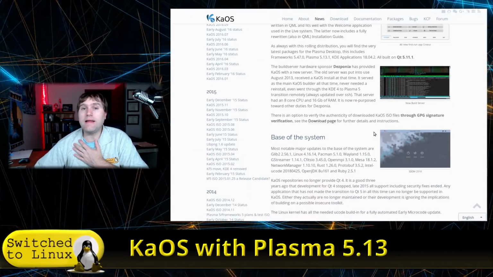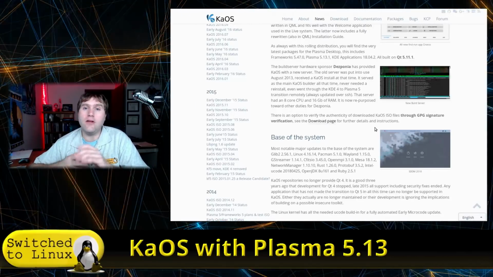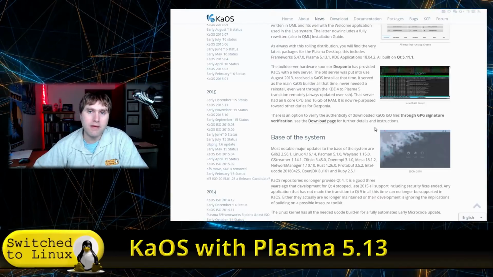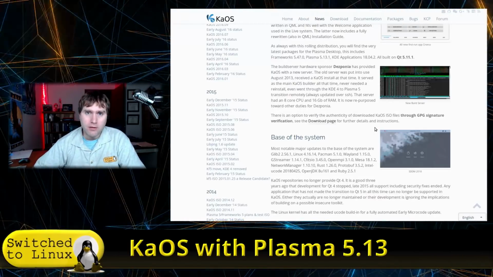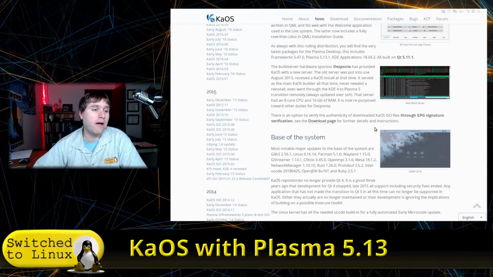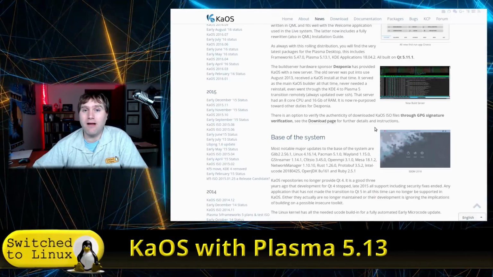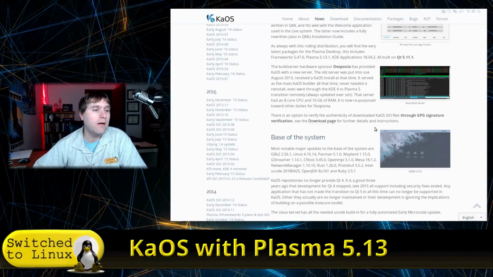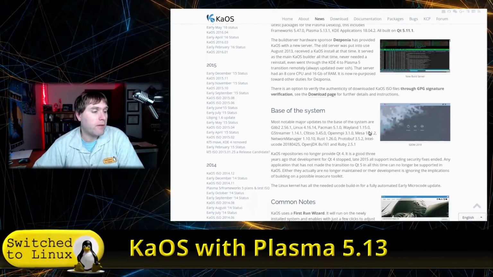Now, I am not the back-end Linux geek to know what most of those items mean. I'm more of a front-end user. I'm the guy that tries to do more user-friendly things. What does this mean for us? It means that there's more and better support. Plasma is a lot skinnier, runs a little bit better, and it does have the latest and the greatest on the applications in the framework.